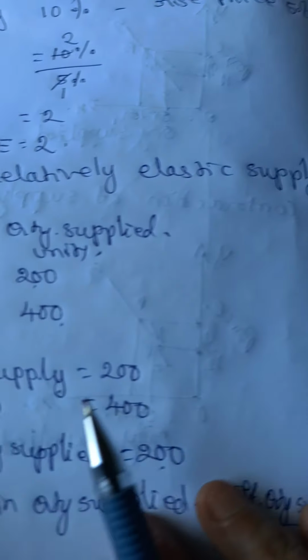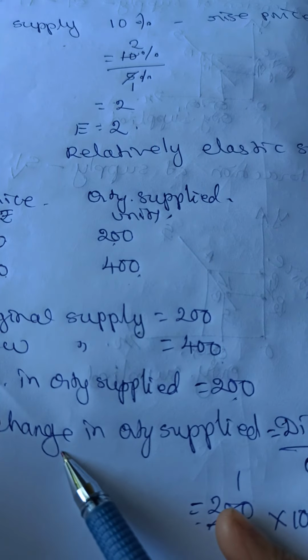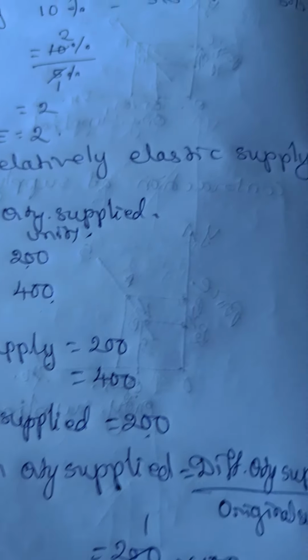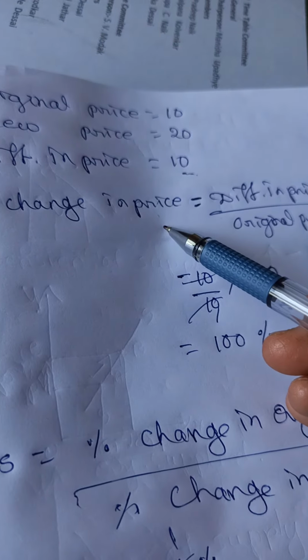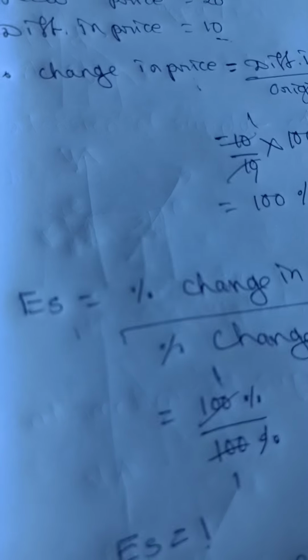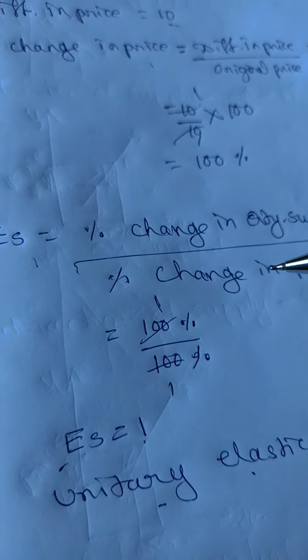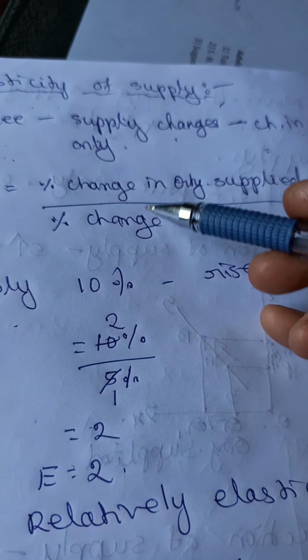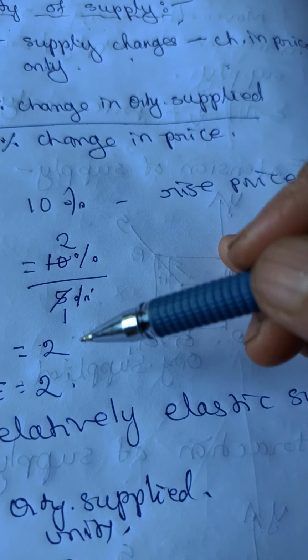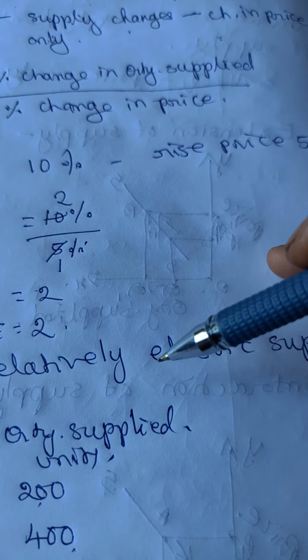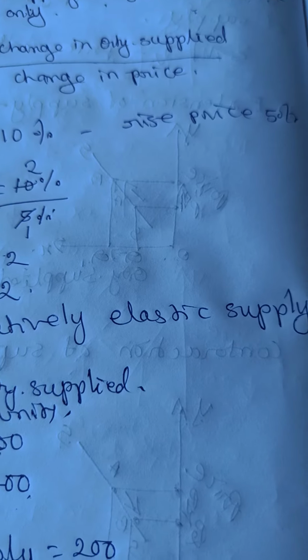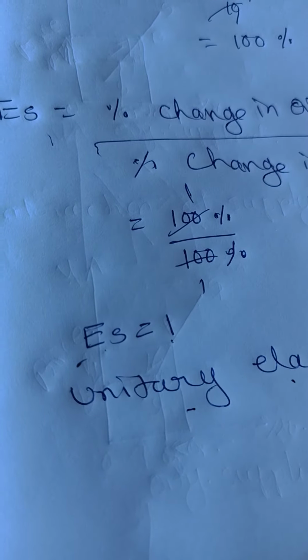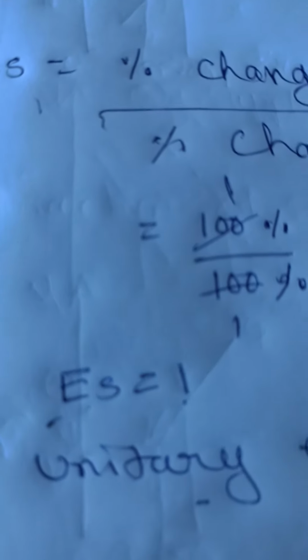So here there are three steps. First step, find the percentage change in quantity supplied. Second step, find the percentage change in price. Third step, find the elasticity of supply by using the formula. These are the 3 steps when the percentage is not given. If the percentage is given, directly use the formula and find the answer. After finding the answer, you have to mention what type of elasticity it is: unitary, greater than unitary, or less than unitary elastic supply.